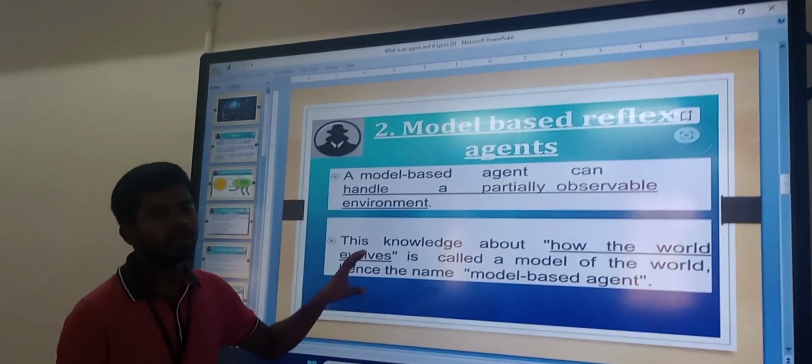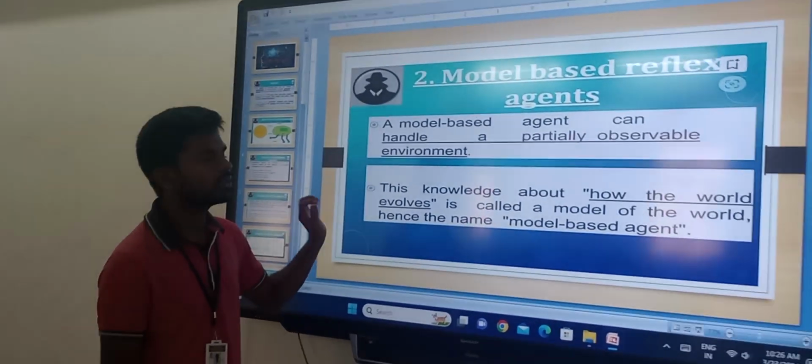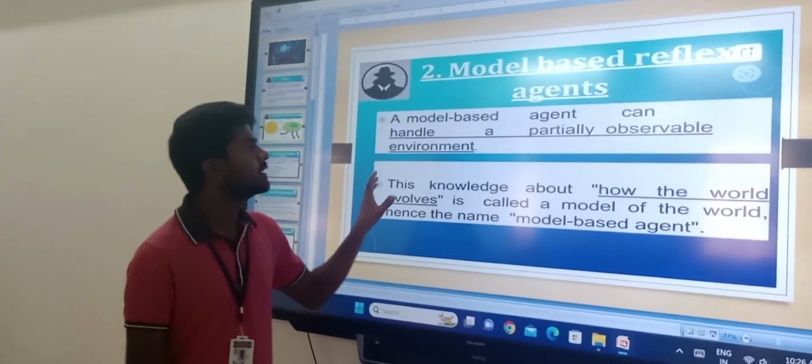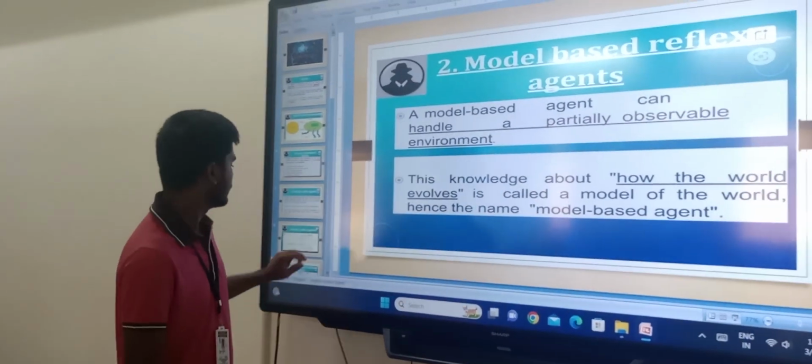Model based agent. A model based agent can handle a partially observable environment. It means it tracks how the world evolves, as the name model based reflex agent itself says.